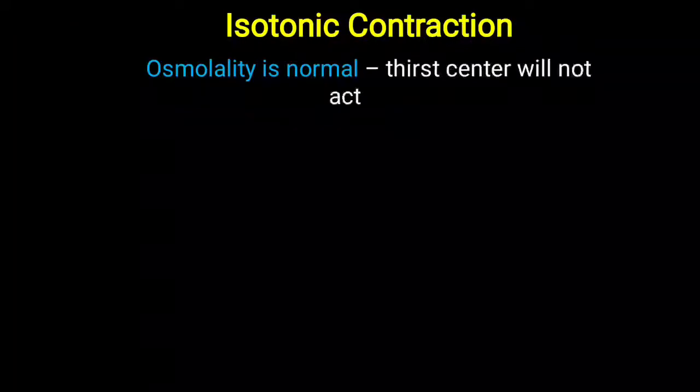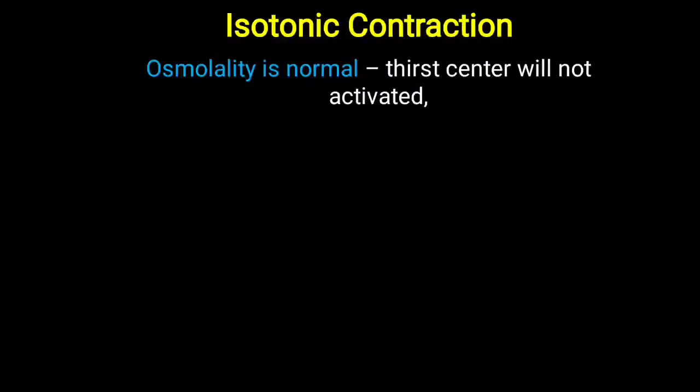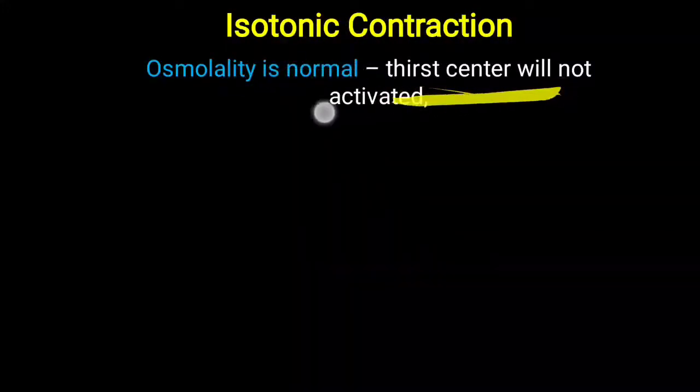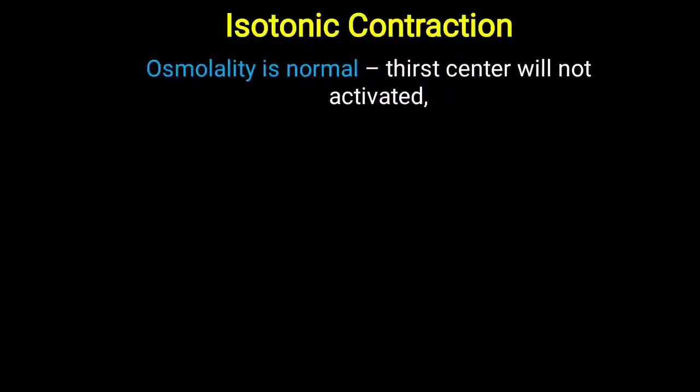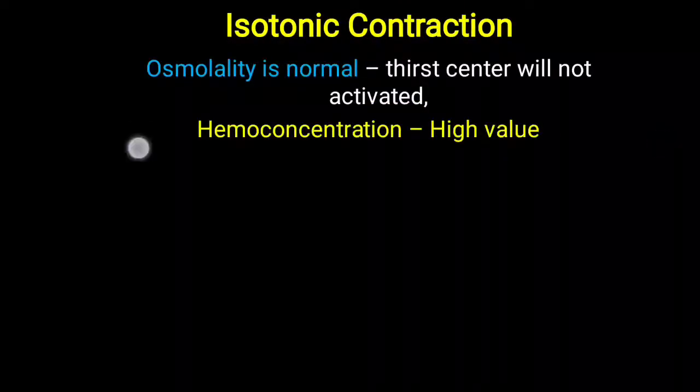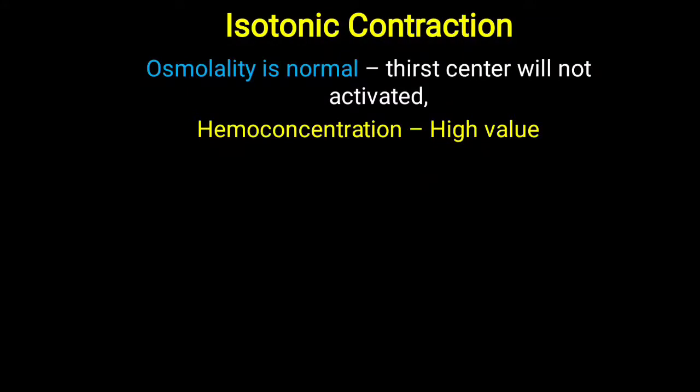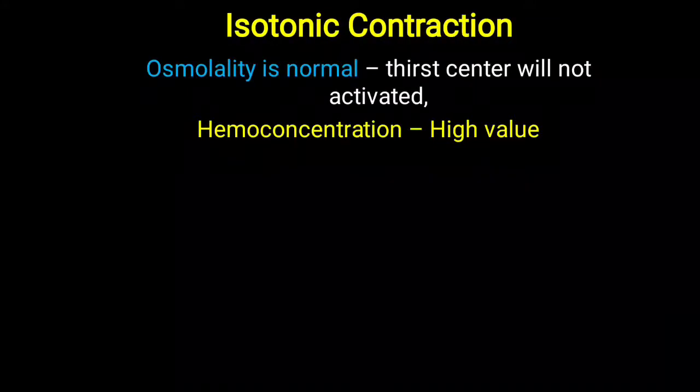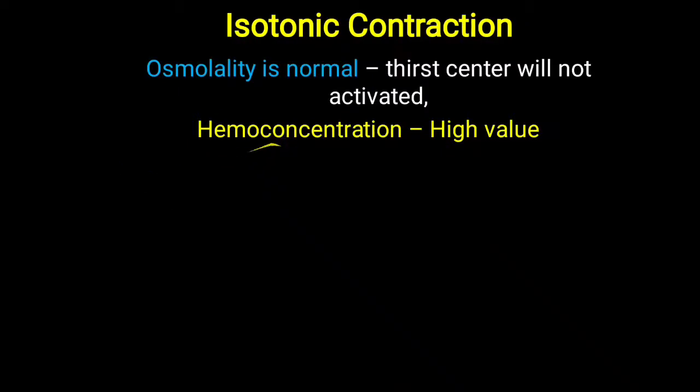Further in detail, in isotonic contraction, osmolality remains normal because water and sodium are lost in equal proportion. Due to that, the thirst center will not be activated, so there is no desire for water in this type of patient. But overall, due to decreased water content of the body, the overall volume of blood will be decreased, leading to hemoconcentration.